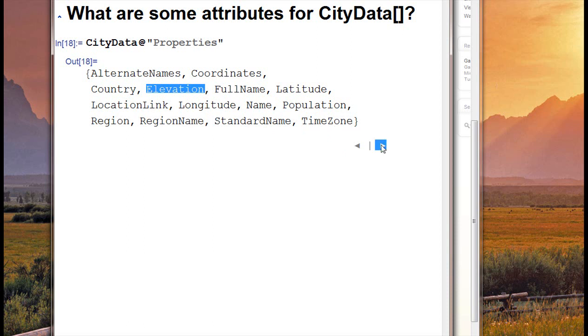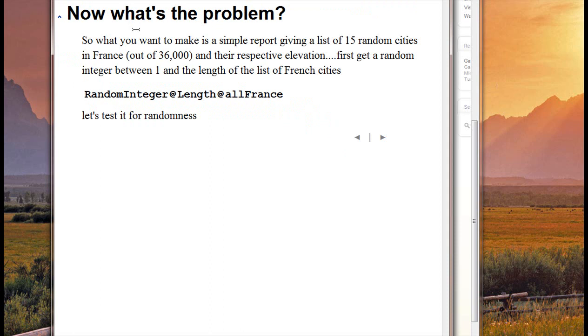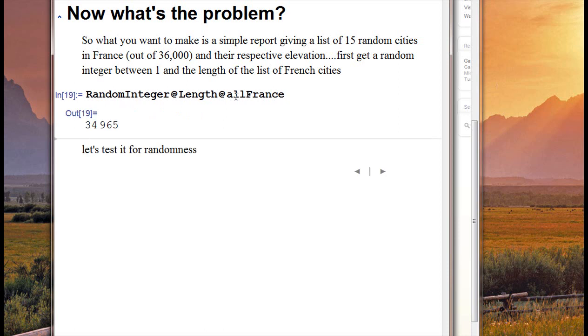Now, what was the problem that we originally were supposedly trying to solve? So what you want is to make a simple report giving a list of 15 random cities in France. Now remember, there's 36,000 French cities in this system, and their respective elevation. So to do this, we're going to first get a random integer between 1 and the length of all the French cities, which is 36,000. So I'll get a random integer in that range. And there's a random integer, 34,965.